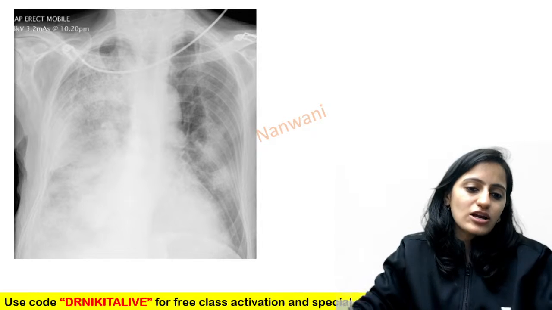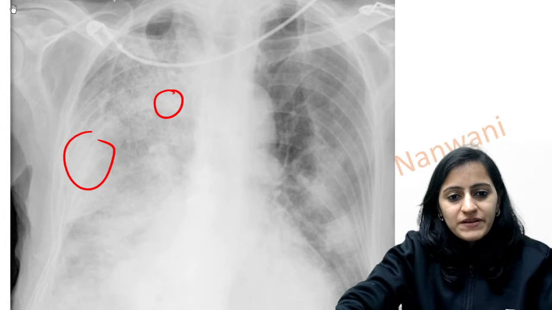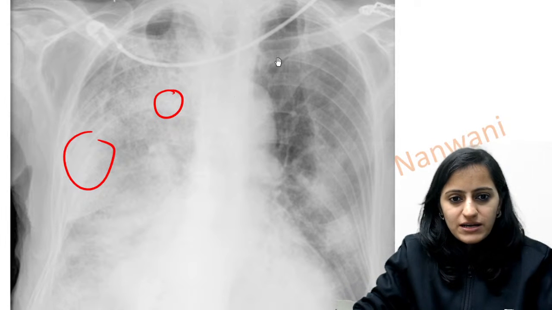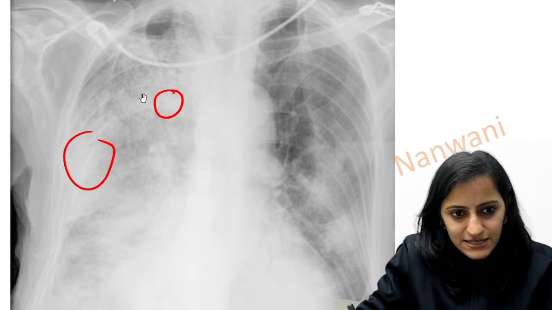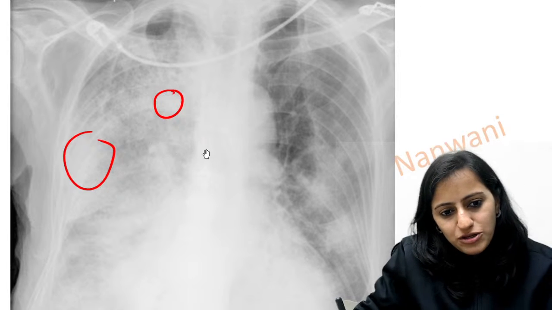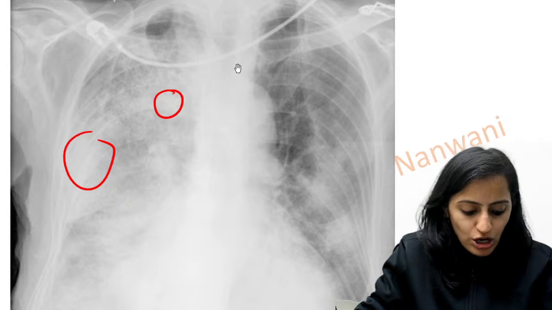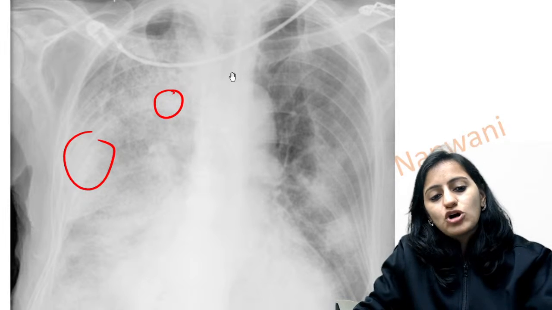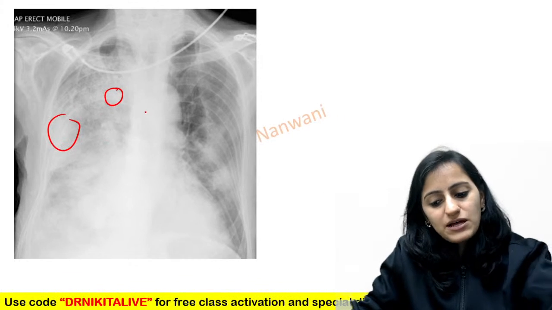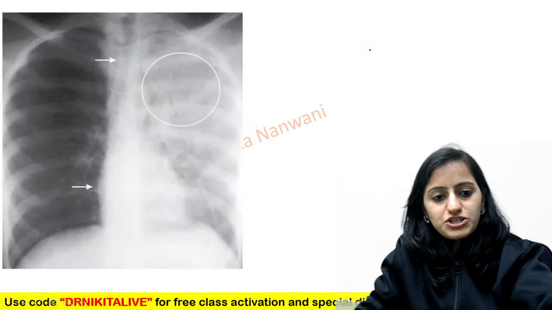Yes, this is consolidation. You see these patchy opacities, right? There is no shift of the trachea. You can see the trachea is in the center. You can see these black areas, the black bronchi going through it, air bronchogram, patchy opacities, no shift. All of this tells you that this is consolidation. So the cause here is consolidation.